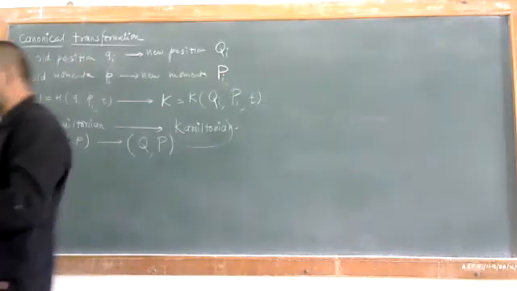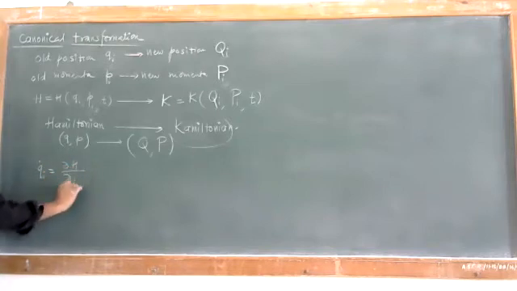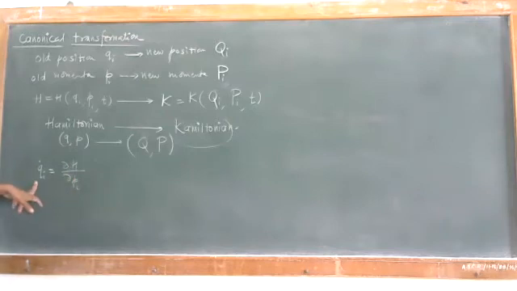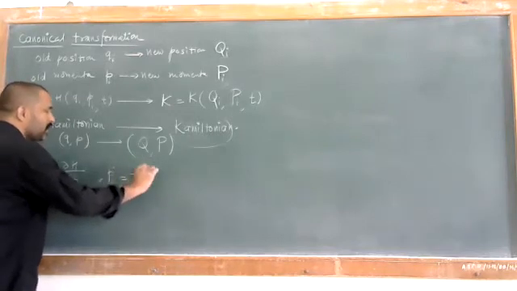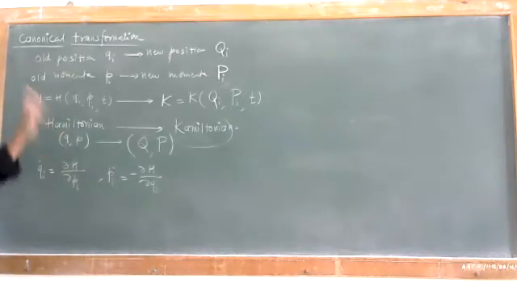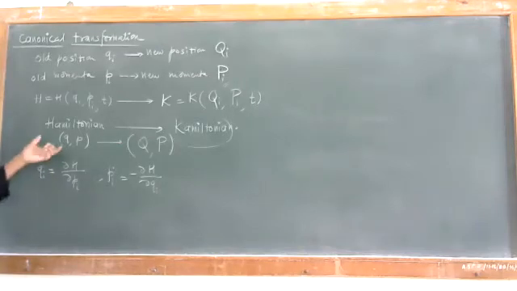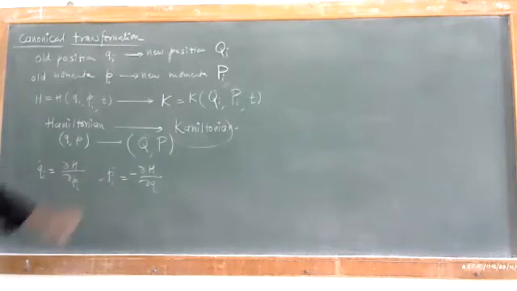Which canonical equations? We have the canonical equations: qi dot is equal to ∂H by ∂pi. That is one canonical equation. The second one is pi dot is equal to minus ∂H by ∂qi. These are the two canonical equations. The third equation is ∂H by ∂t is equal to minus ∂L by ∂t. But we are not considering the Lagrangian here, so we just require these two equations, qi dot is equal to ∂H by ∂pi, and pi dot is equal to minus ∂H by ∂qi. This is for your old Hamiltonian.